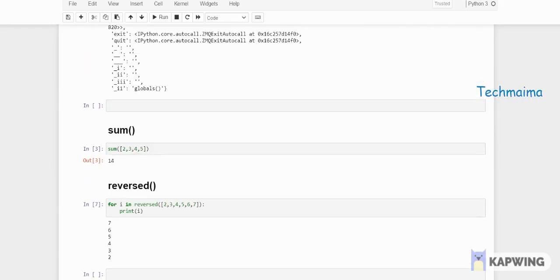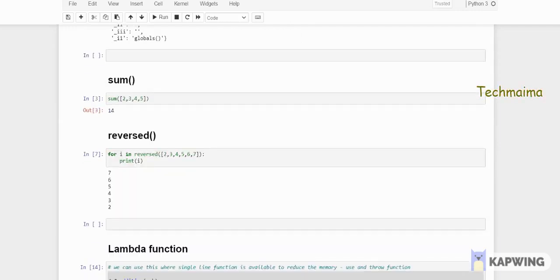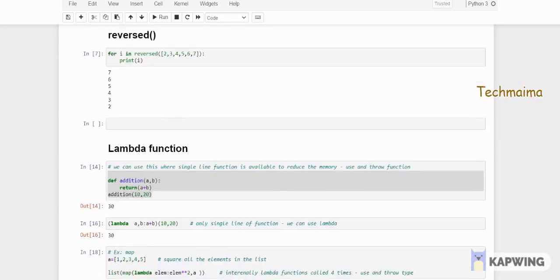So the next function is sum. It will give you the total sum of whatever list, set or tuple you are giving. It will sum all the elements and return the final output. So I have the list 2, 3, 4, 5; sum of it is 14. And reversed: if you have a list or a tuple, you can use the reversed function to reverse the values. So for i in reversed of the list I have, print i. It will read all the values one by one. So it just reverses the list. That's all about built-in functions.